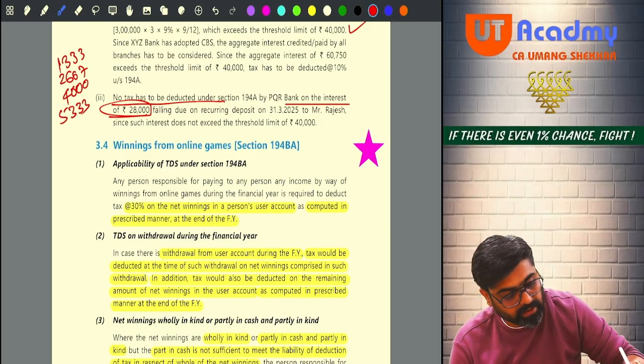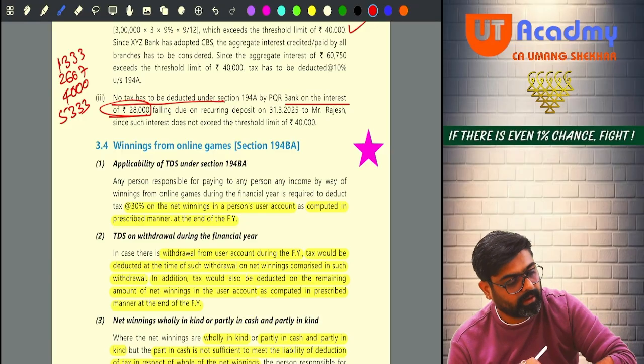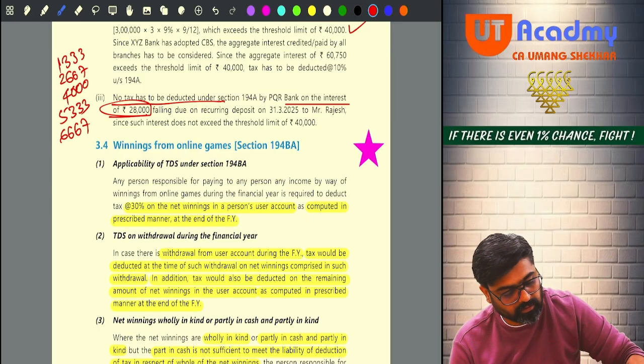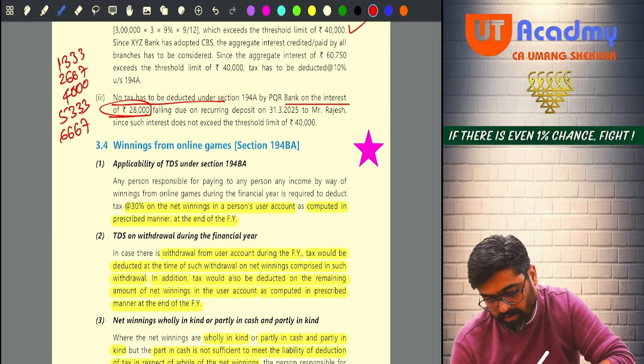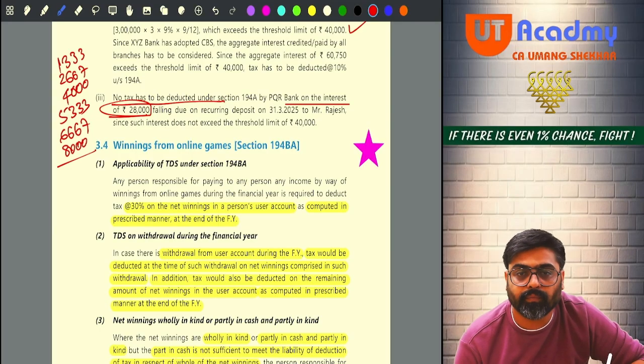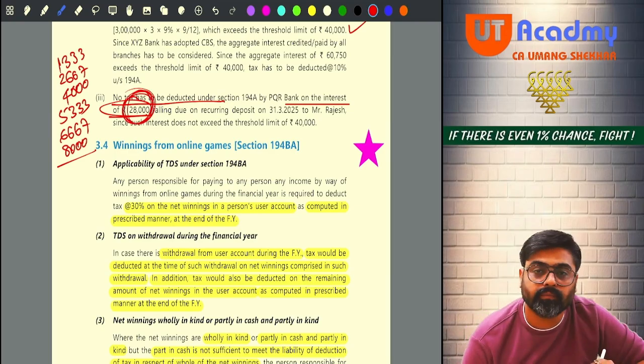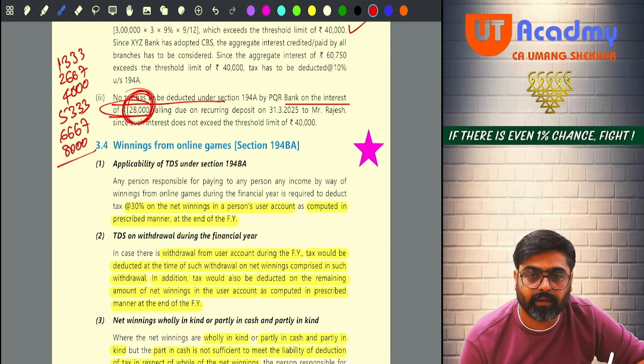Then on 10 lakh into 8% divided by 12, it will be 6,667. Then last one is 12 lakh into 8% divided by 12, it will be 8,000. Please calculate the total. Are you getting 28,000?